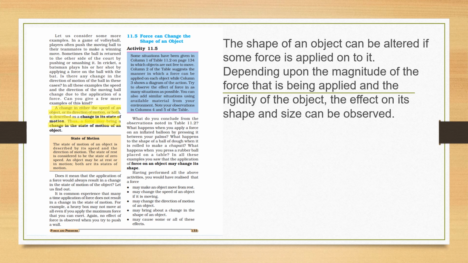Now, again and again we are listening to that term, state of motion. What is that state of motion? State of motion is described by its speed and direction. If it is at rest, it means the speed is 0, and from rest it may start moving. There may be an increase in the motion, there may be a decrease in the motion. So that is the state of motion. So we can change the state of motion when we are applying a force.